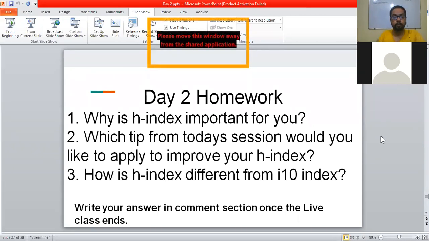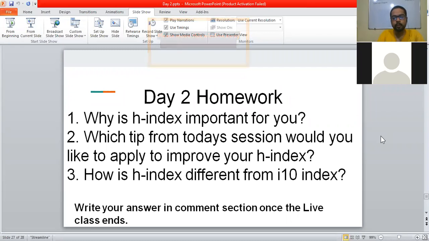Which amongst those tips would you like to use or deal with in your own life? Just tell me which of them has actually helped. The third is, how is H-index different from the i10-index? These three are the questions that are a part of your homework.